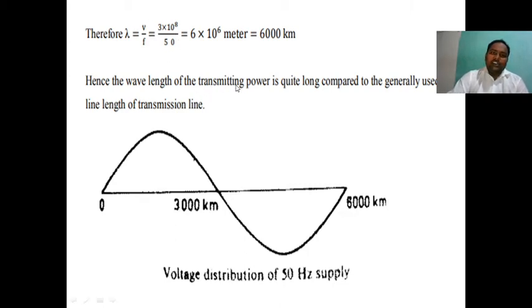Hence the wavelength of transmitting power is quite long compared to the generally used line length of a transmission line. Suppose I change the frequency to 500 hertz, definitely the line length will increase. So this is a line having 6000 kilometers. Half of the line will be treated as a half wave, that is 3000 kilometers, for the voltage distribution of a 50 hertz supply.